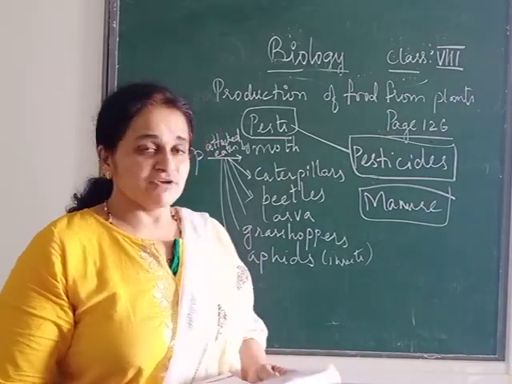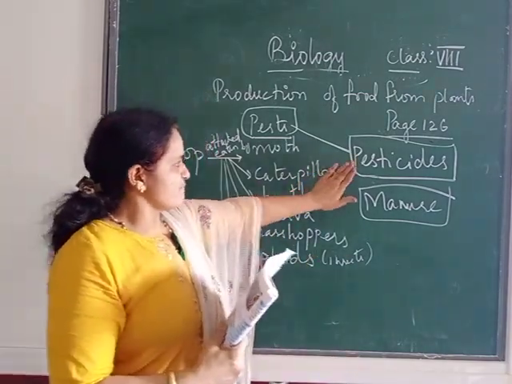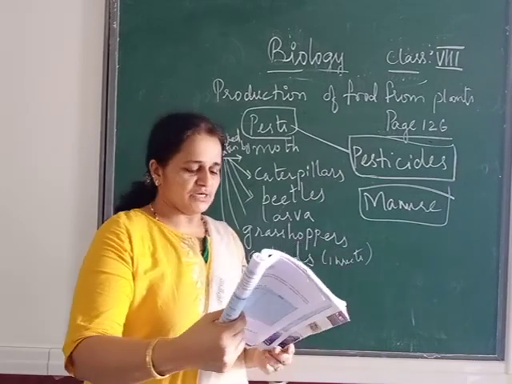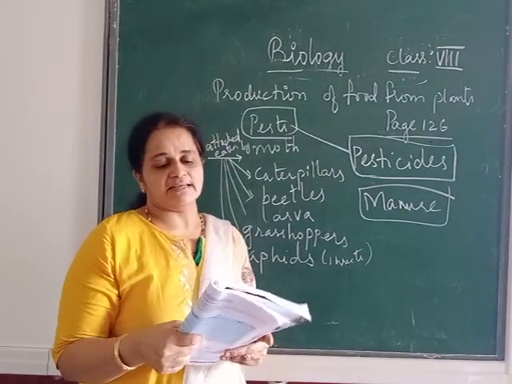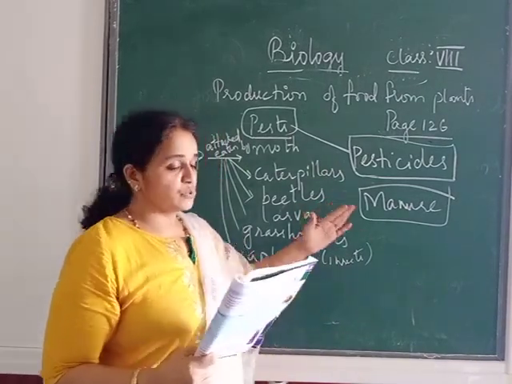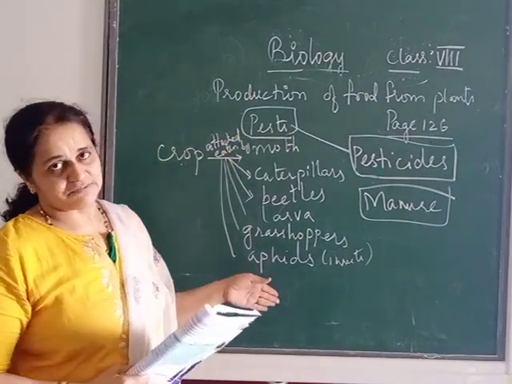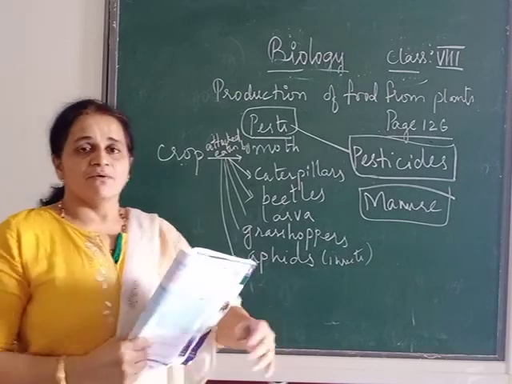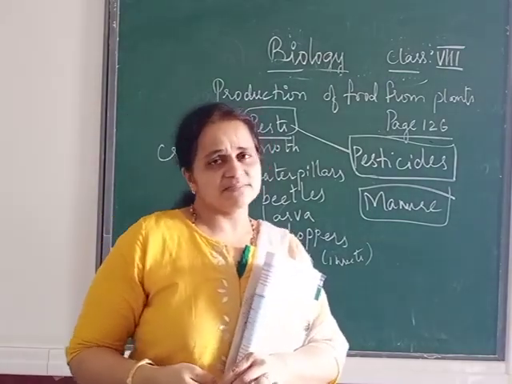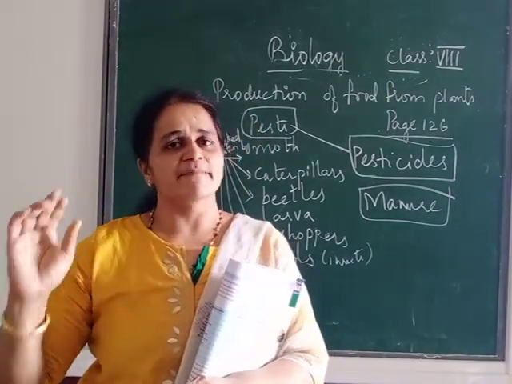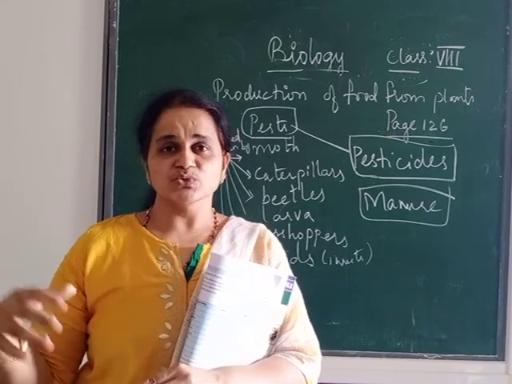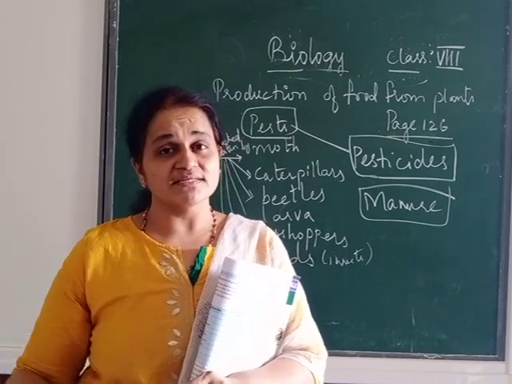So here we are going to see the use of pesticide. On page 126 you can see the pesticides. Pesticides are used to protect the crop from these pests. But what happens is, when we spray these pesticides, the nature is chemical. So when we use excess of pesticide, what is happening?